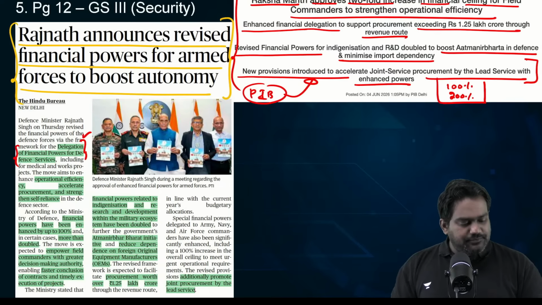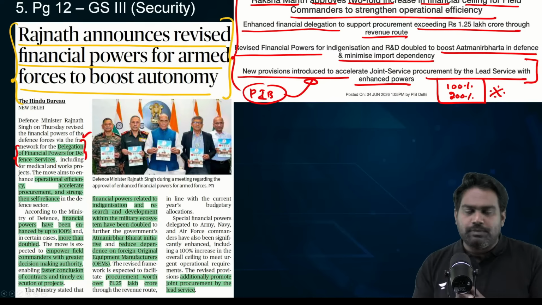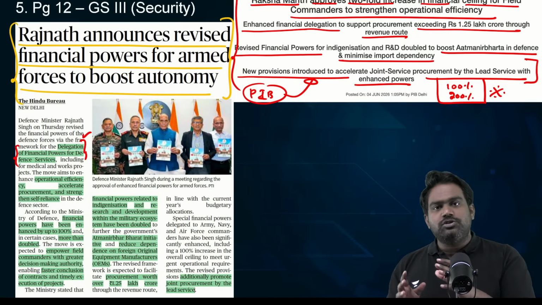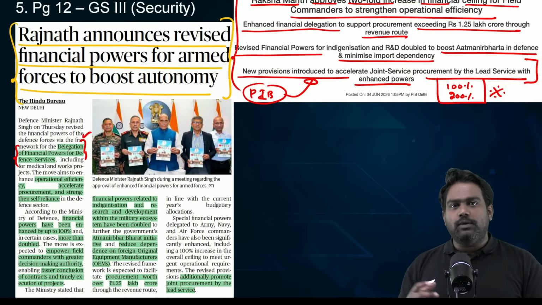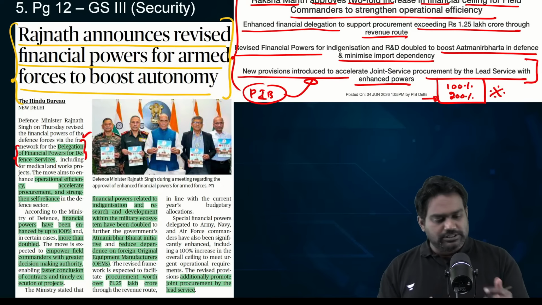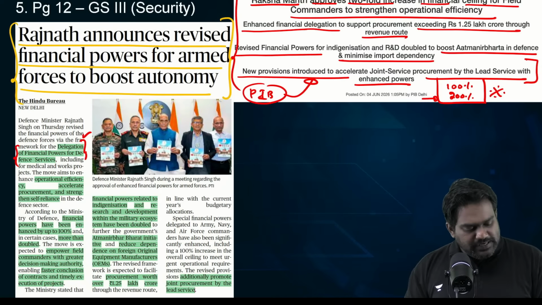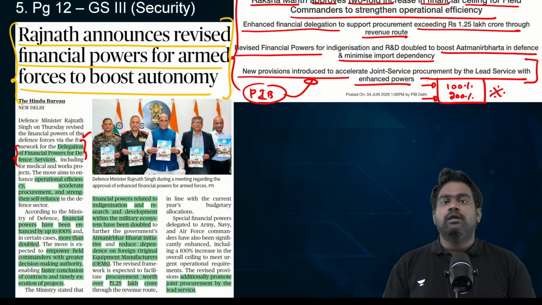Let's say previously a field commander had a financial autonomy of, let's say, 1 crore rupees. Now it has been almost doubled, anywhere between 2 crores to 3 crore rupees. In some cases, it's a doubling of the financial powers for certain operational commanders. And in some cases, it has been at least 100% increase in financial delegation.